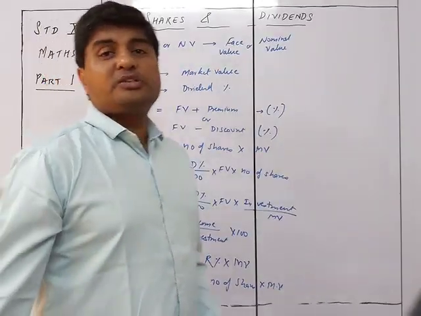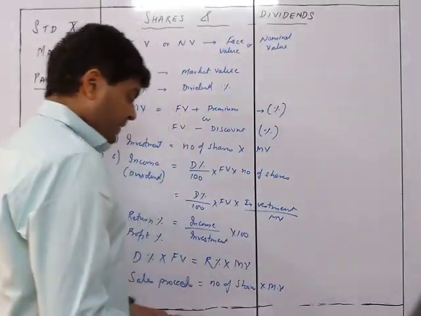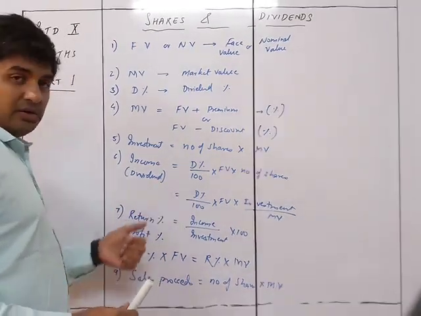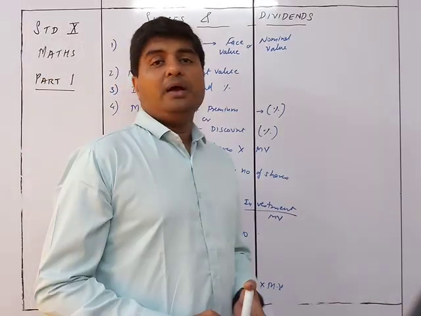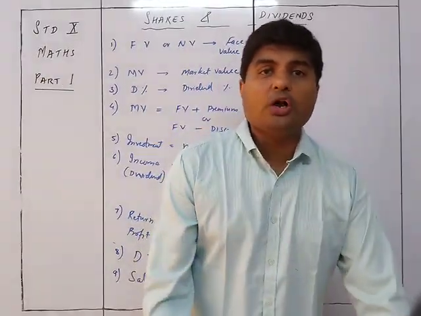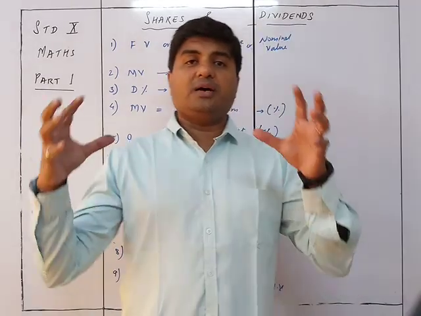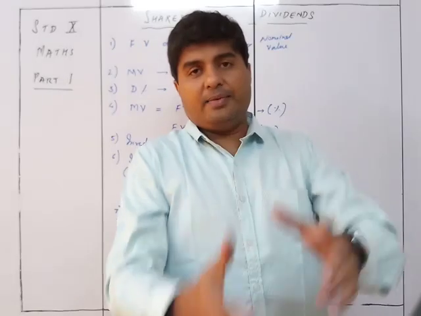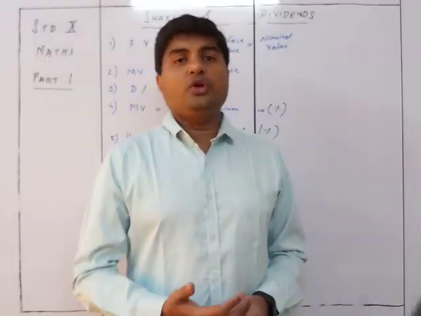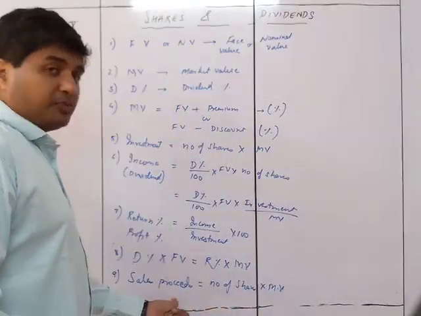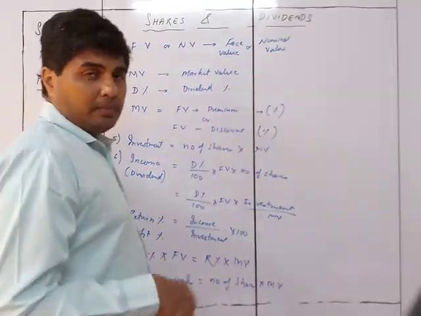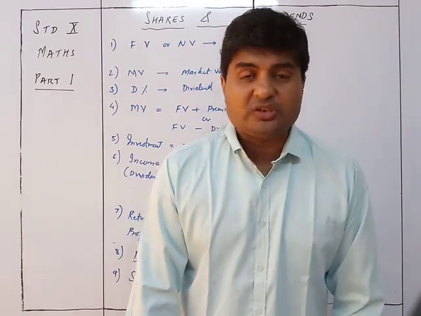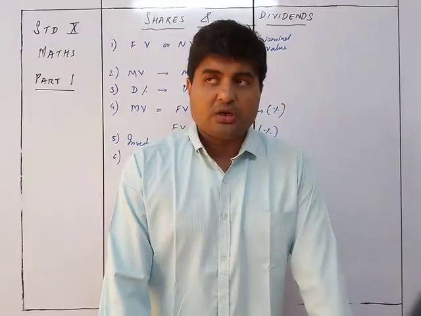Sometimes the sales proceeds will also include the first year's dividend. If they tell you that the person sold the shares and invested not only the amount he got from selling the shares but also the first year's dividend in a new company, then you will add the dividend for the first year to the sales proceeds. So it will depend upon the question. When we do such questions, we'll come to know where to use this particular thing.